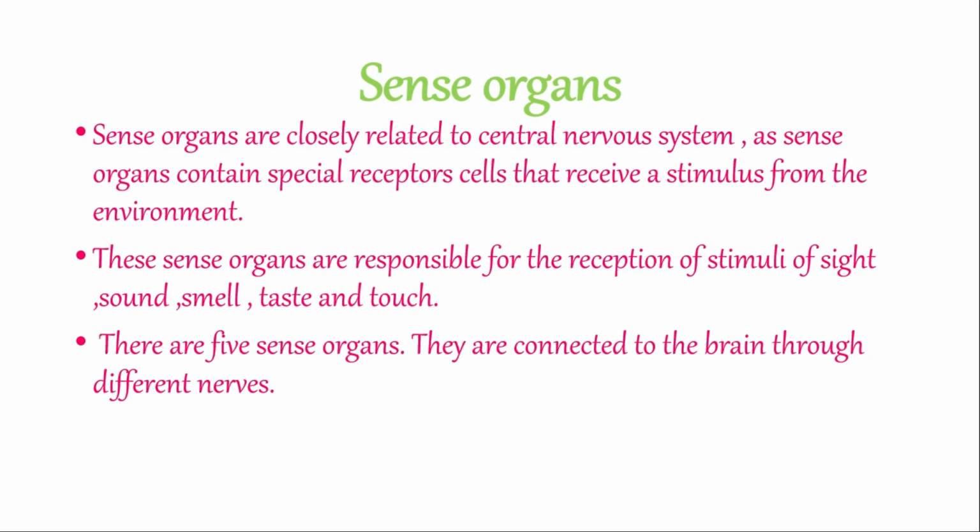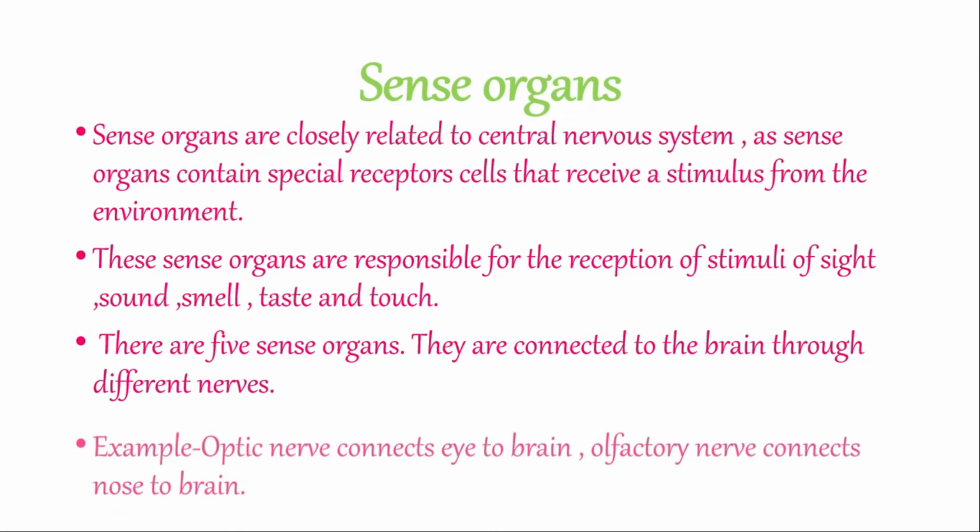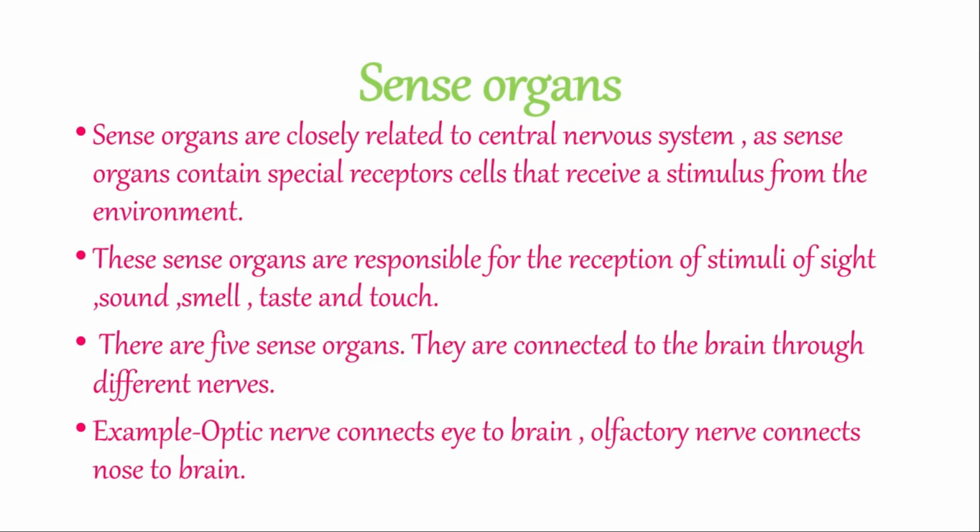They are connected to the brain through the different nerves. For example, the optic nerve connects the eye to the brain, right? So you know which is the sense organ here. And olfactory nerve connects the nose to the brain. So with this, children, you have got an idea of the reflex action, its various examples, how the messages are reaching the brain, and how your spinal cord and brain are working with the help of the nerves to get your message to different parts of your body.